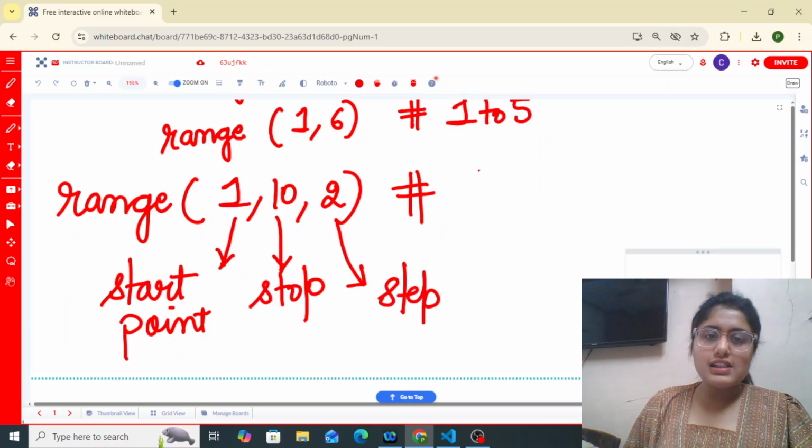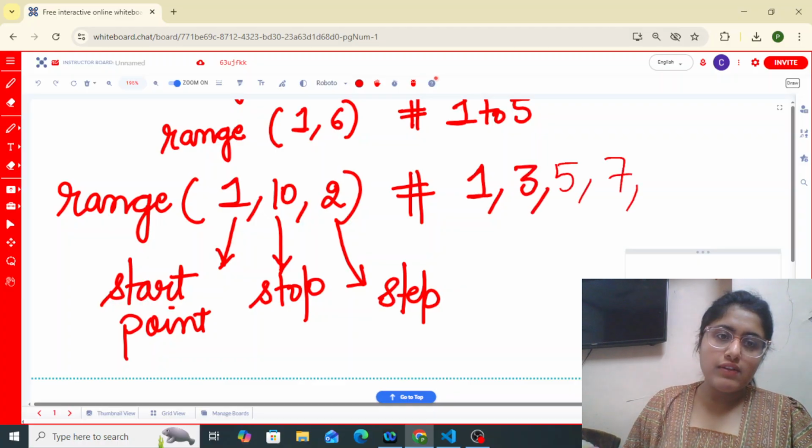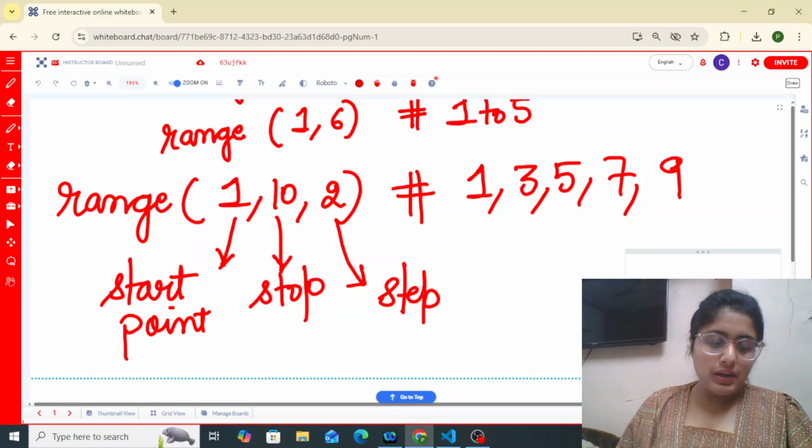So in this case, I can say that simply the step will be of 2. So 1, 3, 5, 7, and 9. These will be printed. I hope this is also pretty much clear to all of you.